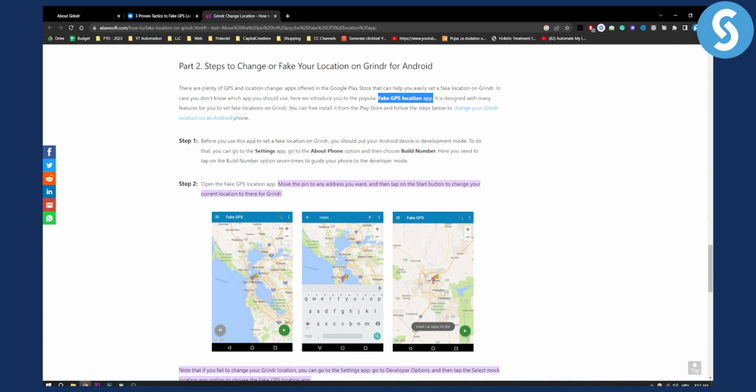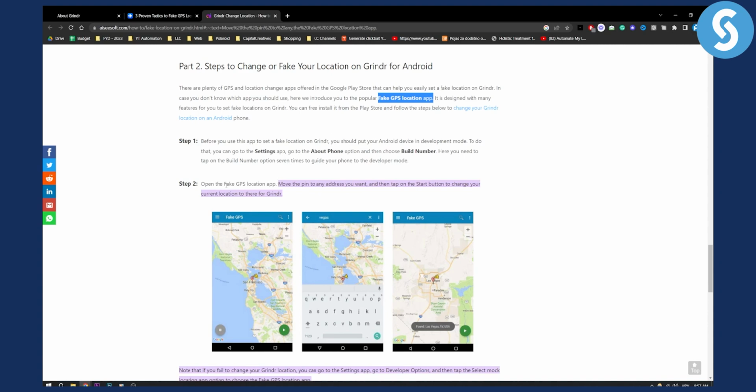Now, before you use this app to set a fake location on Grindr, you should put your Android device in development mode. So to do that, go to Settings app, go to the About Phone option, and then choose Build Number. Here, you need to tap the Build Number option a couple of times, like 7 times, to get your phone into developer mode.